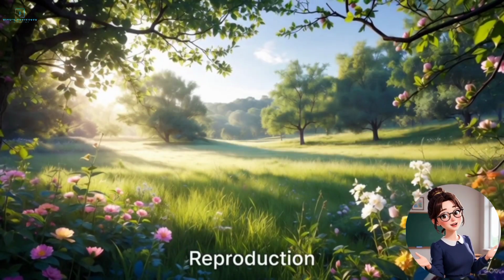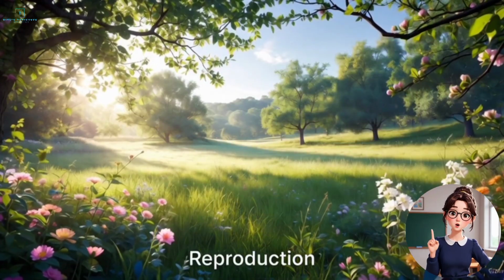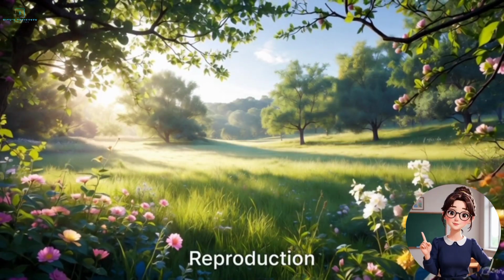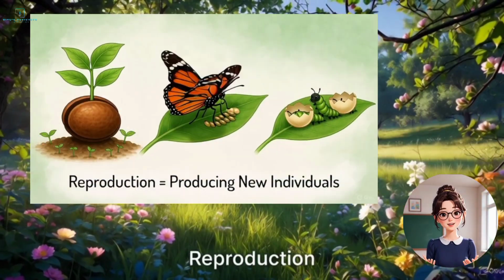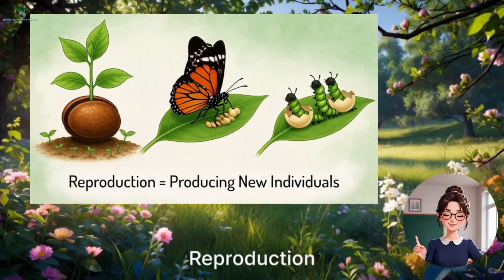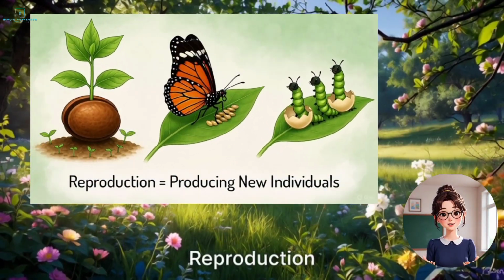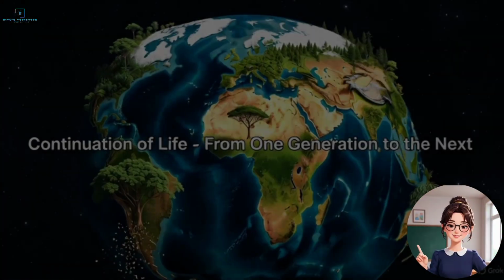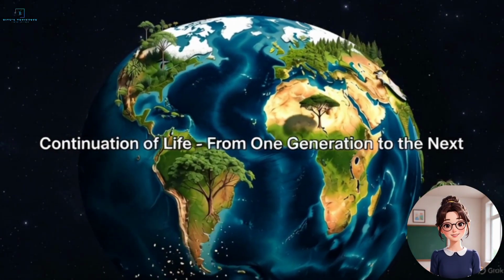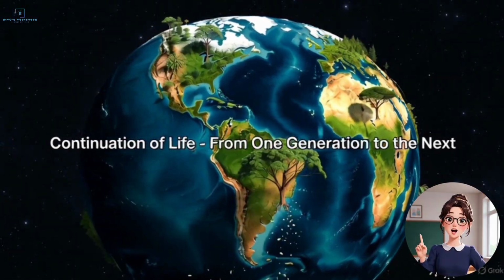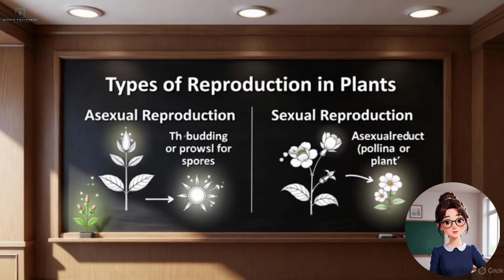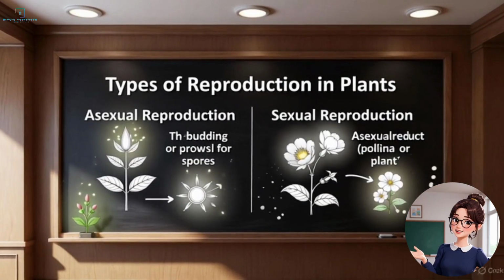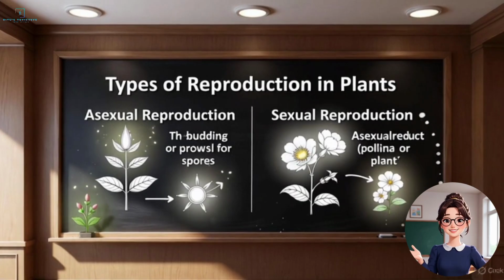Reproduction is the biological process by which living organisms produce new individuals of their own kind. In simple words, it means the ability to give birth or produce offspring. It ensures that the species does not disappear and continues from one generation to the next. In plants, reproduction may occur in two main ways: asexual reproduction and sexual reproduction.